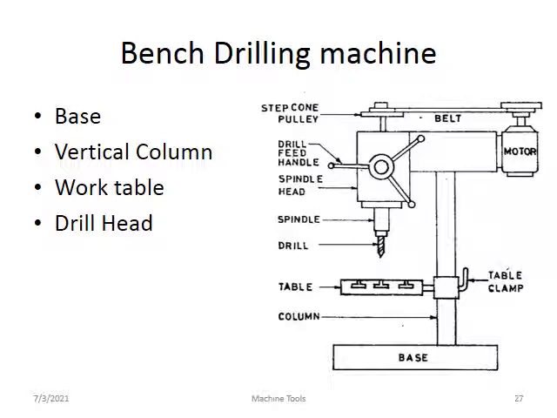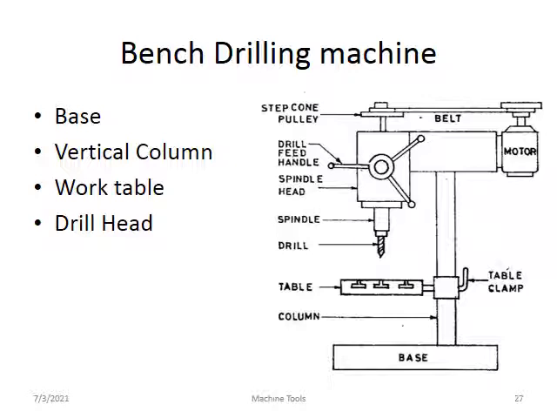Next is the stepped cone pulley, on top of the spindle head, and the motor is fitted here. Once the motor starts, the power is transmitted from the motor to the stepped cone pulley with the help of the belt, which you can see here. The power goes from the motor through the belt to the stepped cone pulley and the spindle, and the spindle rotates. The drill bit is mounted in that spindle.